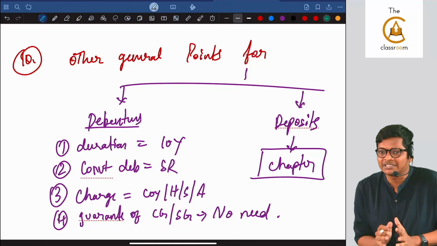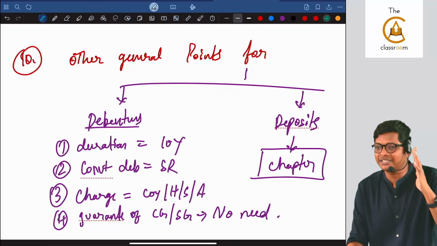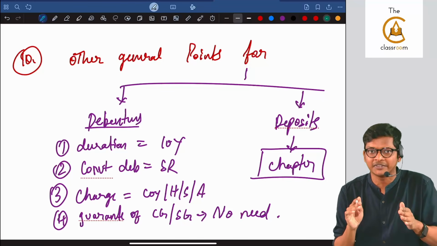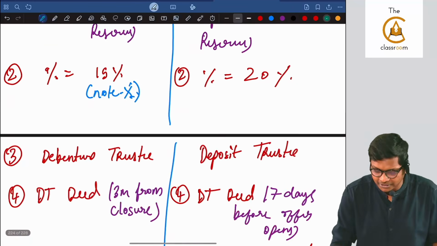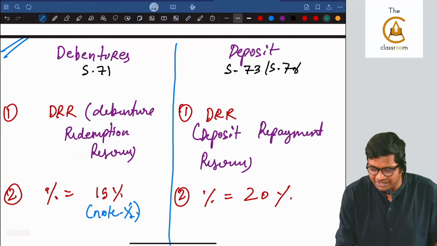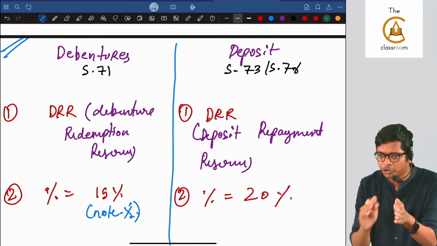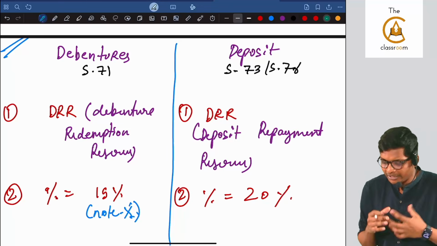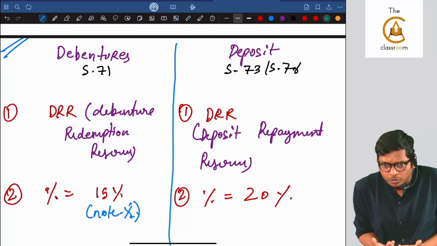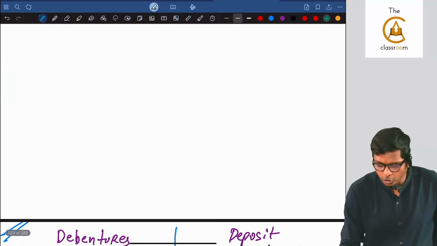Just 4 points I will explain, and deposits we have already explained the other points in deposits chapter apart from this video in the respective deposits chapter. But full debentures we will be covering here. If you have not studied debentures for any of the exams, section 71 fully we will cover, and we will do comparative learning with deposit. Is that clear, guys, for all of you? Okay, when you learn law like this only, it becomes easier to recollect in exam. So I will show you how we are doing it.